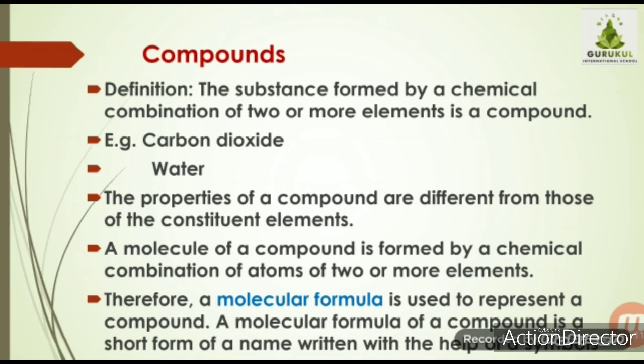So here CO2 and H2O are called the molecular formula. Means instead of writing carbon dioxide, you can write it as CO2 while writing chemical reactions. So this was all about the molecular formula and compounds.